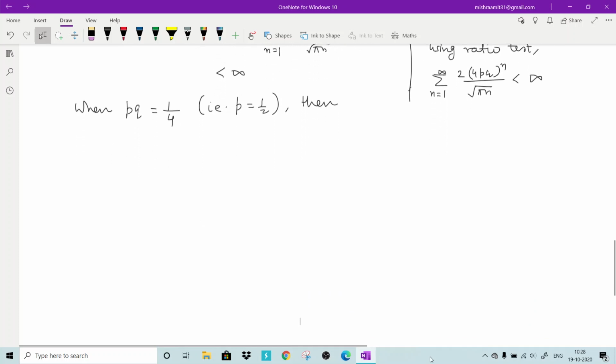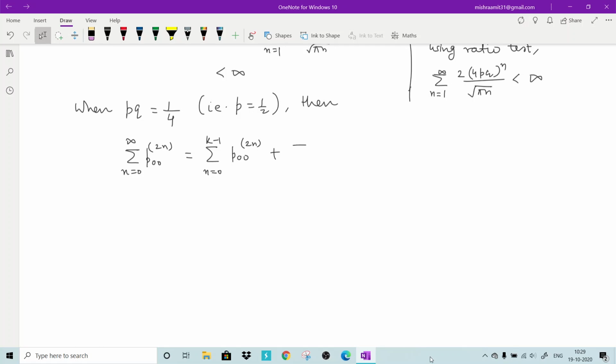Then again we start with the sum from 0 to infinite of p00^(2n). Then again I will break it into n from 0 to k minus 1 of p00^(2n) plus n from k to infinite of p00^(2n). Now these are probabilities, so if you put all of them as 0, the left hand side will be bigger.